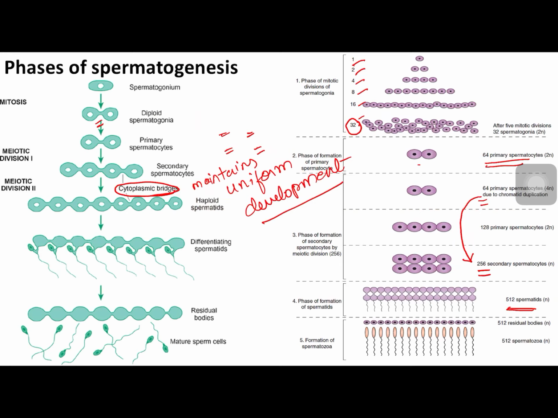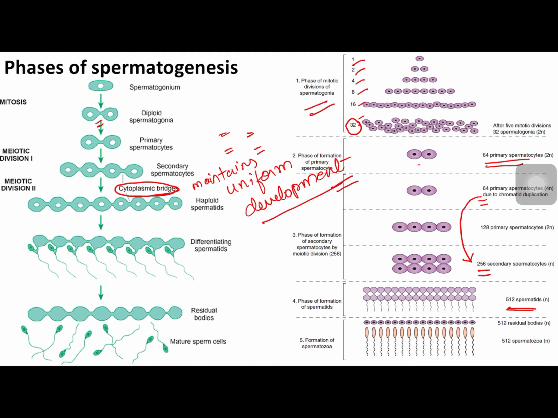The different phases of spermatogenesis are: Number 1, phase of mitotic division of spermatogonia, during which from one spermatogonium 32 spermatogonia are formed. Number 2, the stage of formation of primary spermatocytes. From 32 spermatogonia, 64 primary spermatocytes are formed.